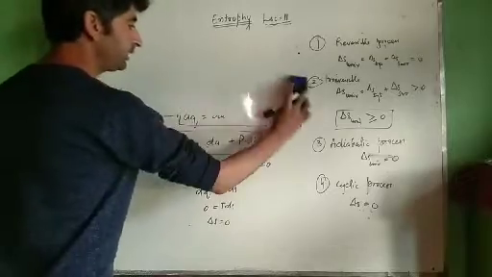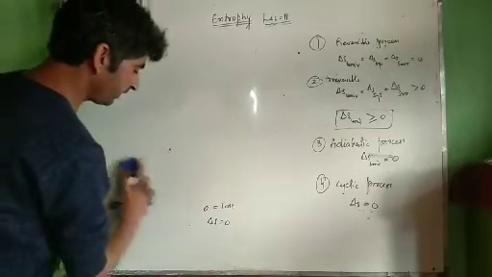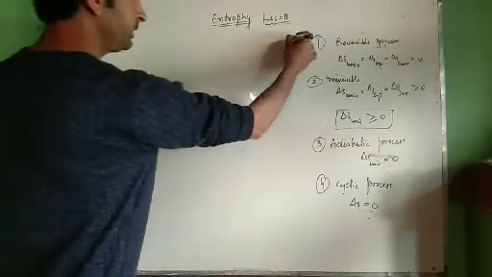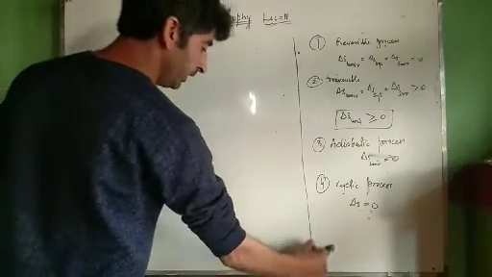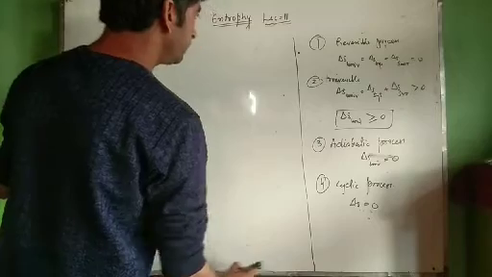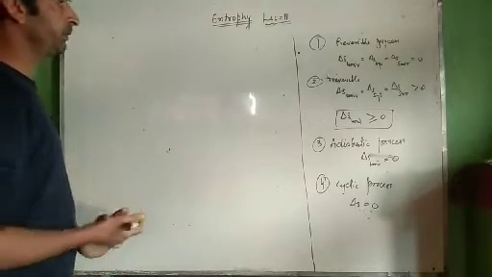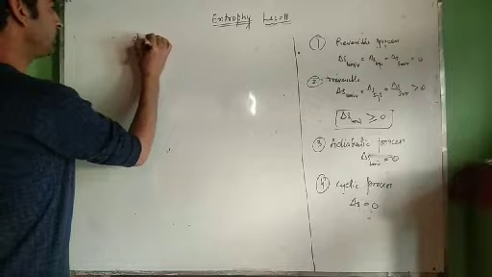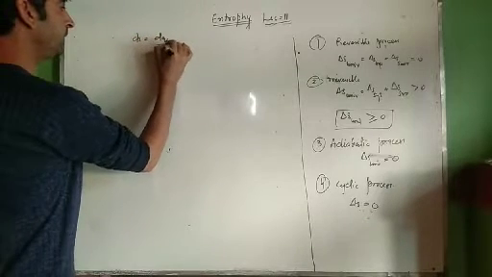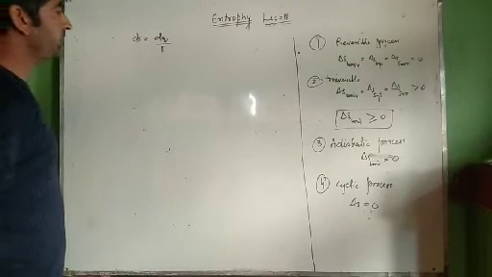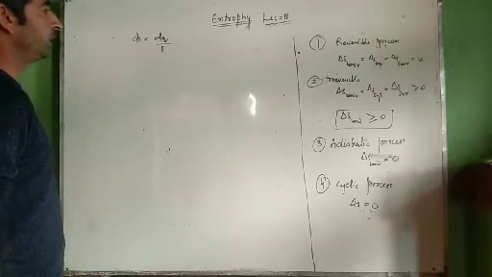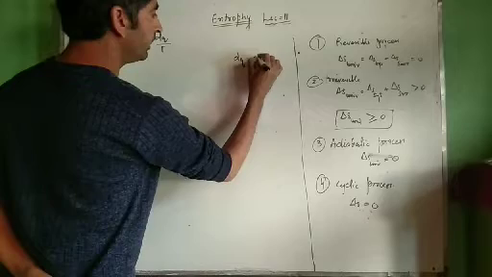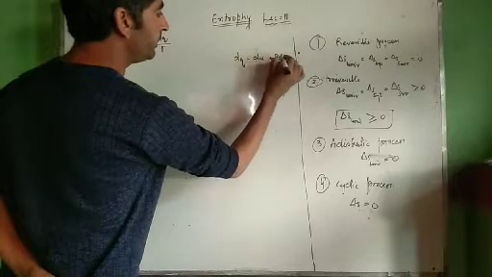Now let us discuss more applications of this entropy. How can we apply this entropy to different processes, to the isothermal process, isobaric process, isochoric process? Now see, we know that dS is equal to dq by T. Now from the first law of thermodynamics, dq is equal to dU plus P dV.